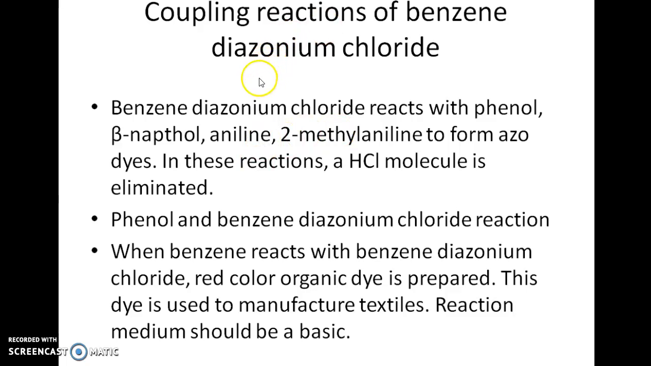Another important class of compounds is prepared from the coupling reactions of benzene diazonium chloride. Benzene diazonium chloride, when it reacts with phenol, beta-naphthol, or aniline, forms azo dyes. In this reaction, HCl is eliminated. When benzene diazonium chloride reacts with phenol, it forms a red color organic dye which is used in the manufacture of textiles.